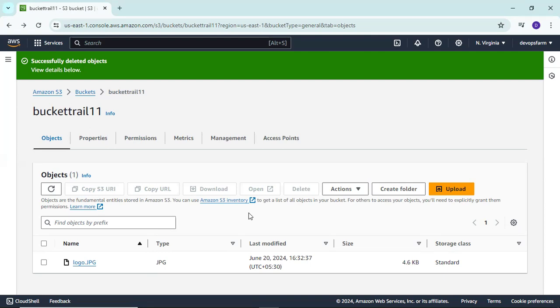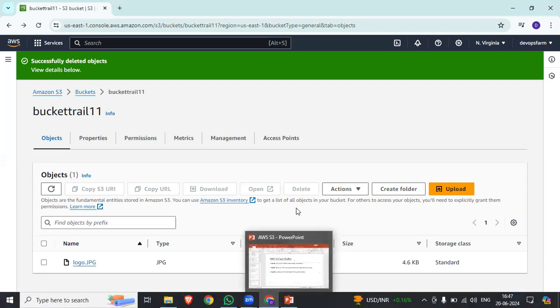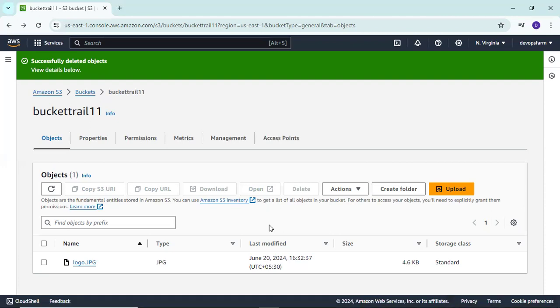Okay, I will also share this PPT. I will definitely share it after this session ends. Today I also have a recording of this session, so we will definitely upload it too. We have done two services so far: one compute service, that is EC2, and one storage service, that is S3. Tomorrow I think we will do one database service.